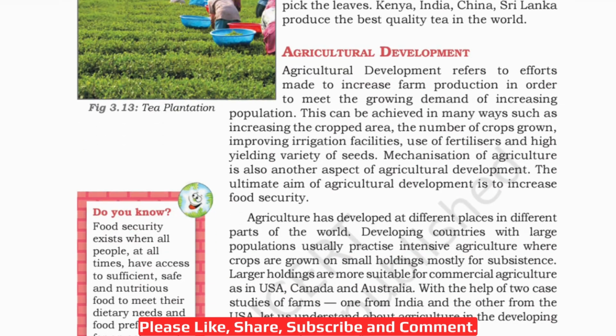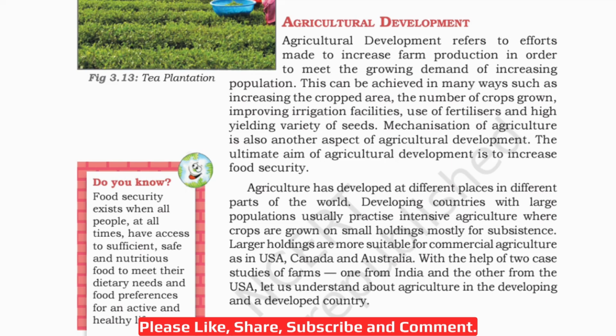Now next topic, agriculture development. Now agricultural development refers to efforts made to increase farm production in order to meet the growing demand of increasing population. This can be achieved in many ways such as increasing the cropped area, the number of crops grown, improving irrigation facilities, use of fertilizers and high yielding variety of seeds. Mechanization of agriculture is also another aspect of agricultural development. The ultimate aim of agriculture development is to increase food security.